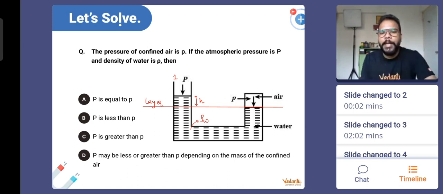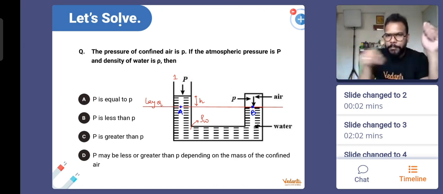The question is asking us to compare the pressure capital P and small p. First of all, let me ask you. If I speak about point A and point B, will they have the same pressure? P A and P B, will that be the same? Because technically, they belong to the same layer.